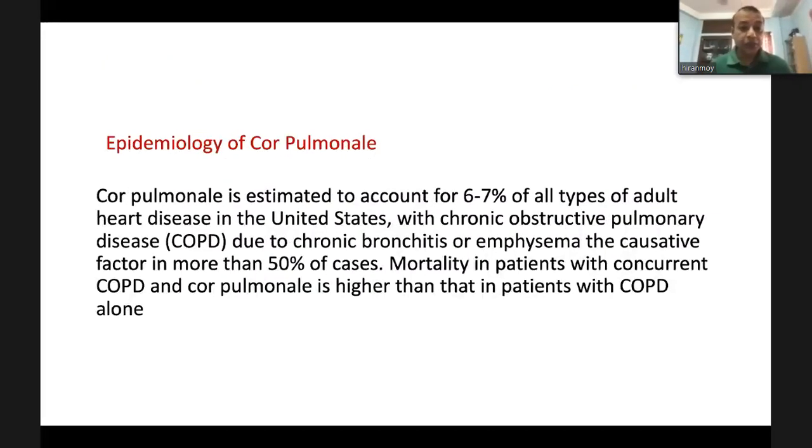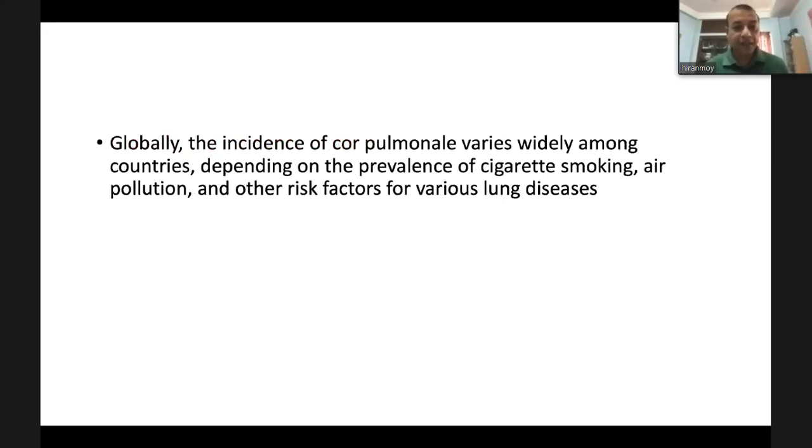Next, epidemiology of Cor Pulmonale. Cor Pulmonale is estimated to account for 6 to 7% of all types of adult heart disease in the United States, with chronic obstructive pulmonary disease accounting for more than 50% of cases. Mortality in patients with concurrent COPD and Cor Pulmonale is higher than in patients with COPD alone. Globally, the incidence of Cor Pulmonale varies widely among countries, depending on the prevalence of cigarette smoking, air pollution, and other risk factors of various lung diseases.